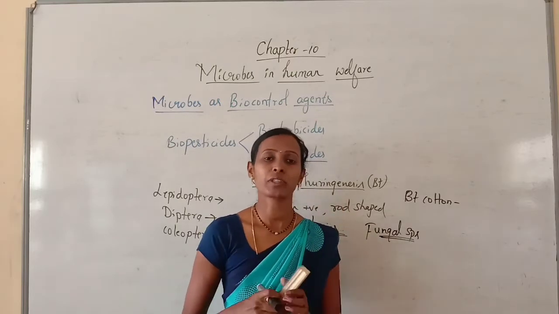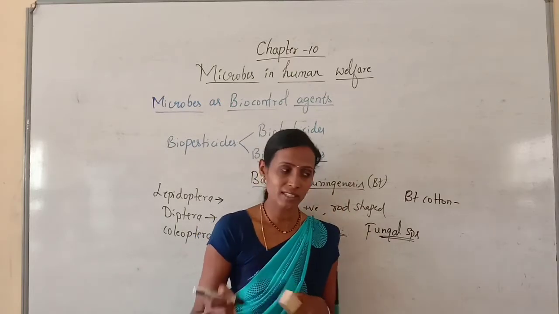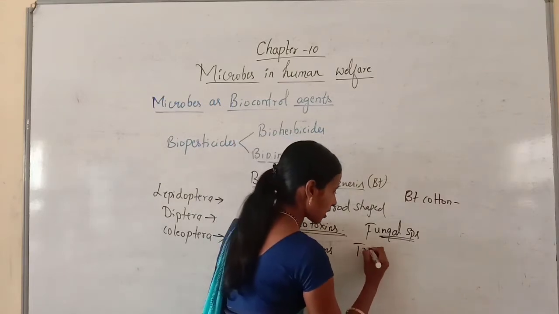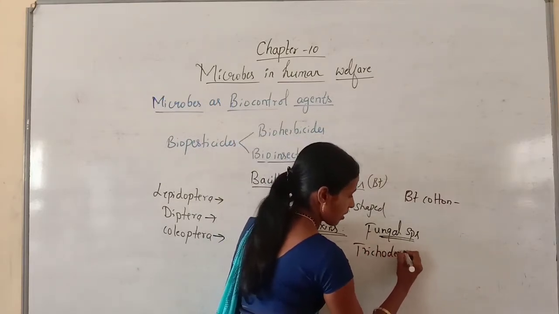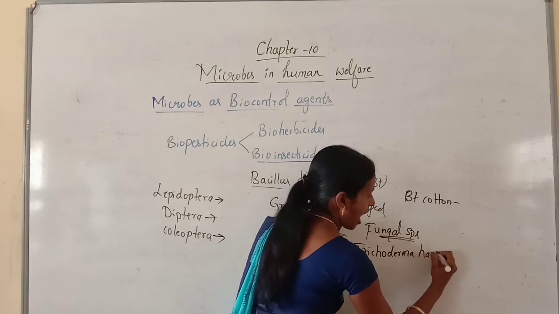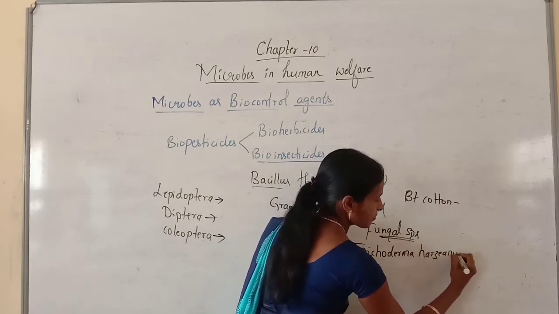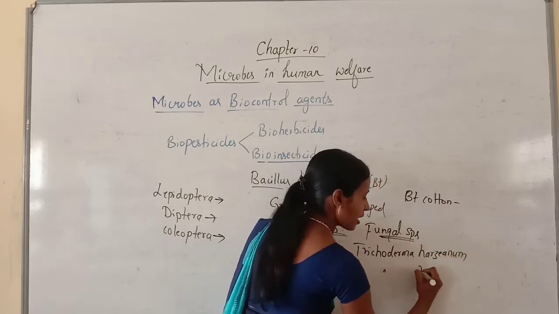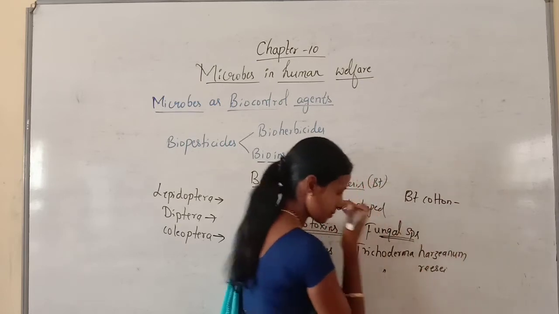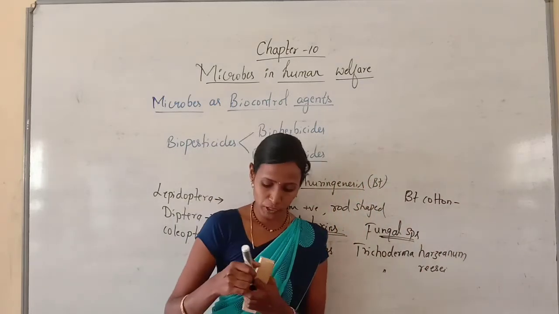Even fungal species are also used as bioinsecticides, such as Trichoderma harzianum and Trichoderma reesei. So these are the fungal species.